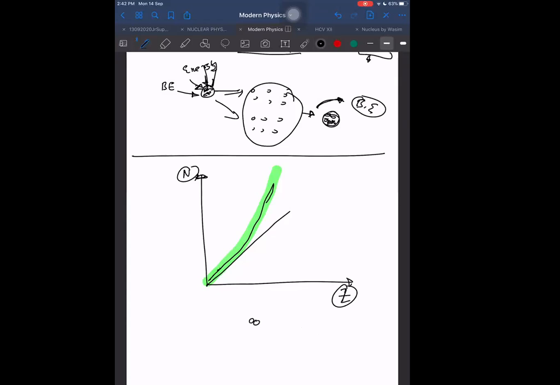So therefore we want this to lie in this direction, in this place.